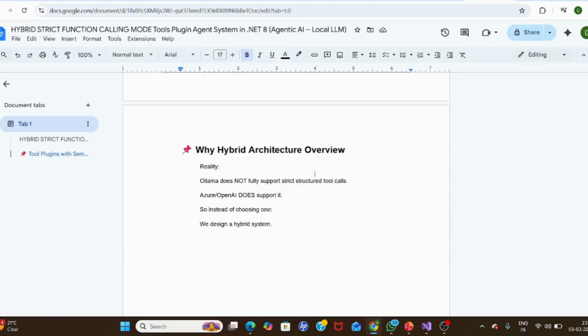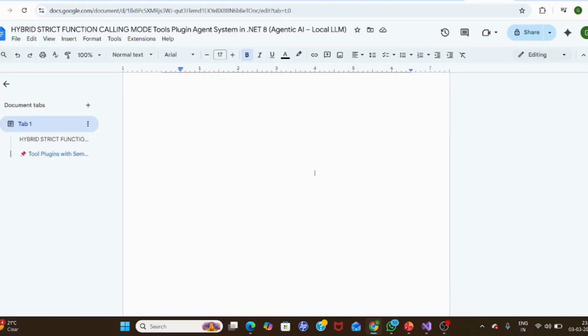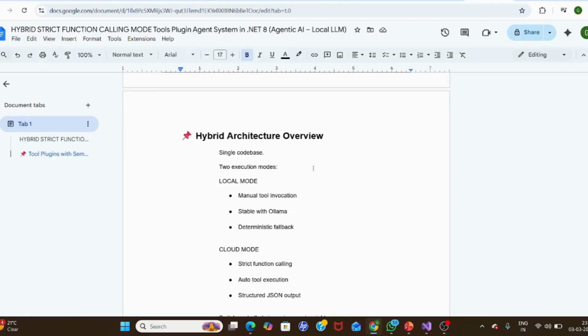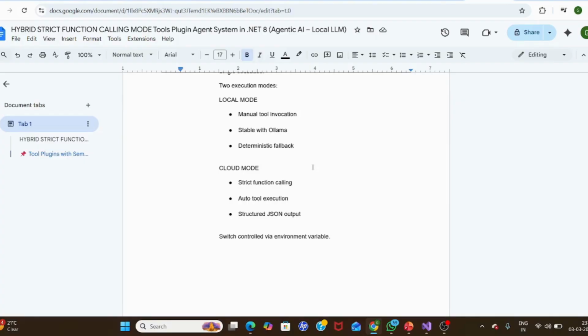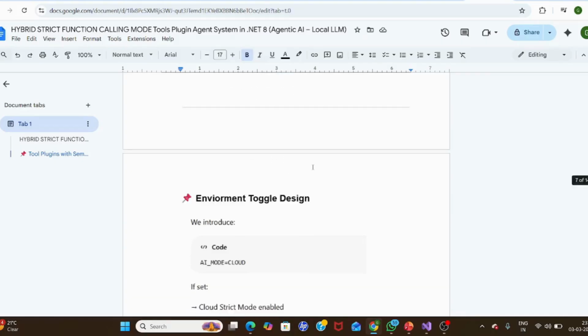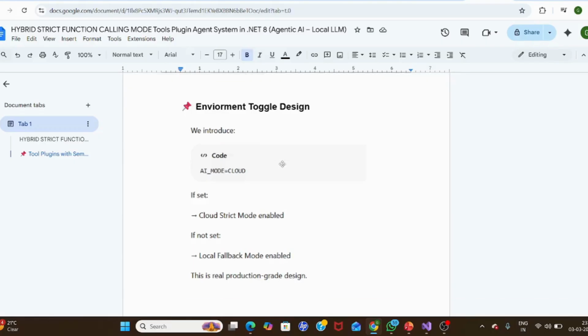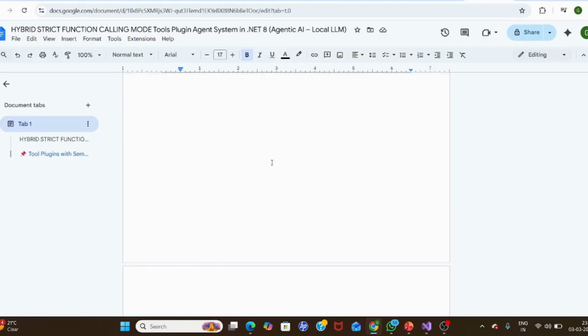Why hybrid? Ollama does not fully support strict function calling, but we started with Ollama to avoid costs and focus on learning. Azure is introduced right now, so it is a hybrid system. What is a hybrid system? A single code base. Local mode is Ollama with manual intervention. Cloud mode is function calling using Azure OpenAI. This structure we already discussed, including how we set it up in the app config.